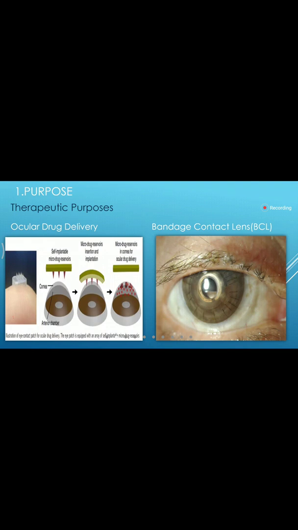Okay, so bandage contact lenses, when we place them on the cornea, will avoid the friction between your eyelids and the cornea. So it will help the cornea to heal in a better manner, fine. The purpose of this contact lens is only that it acts like a bandage, right? So that is why we call it bandage contact lenses.